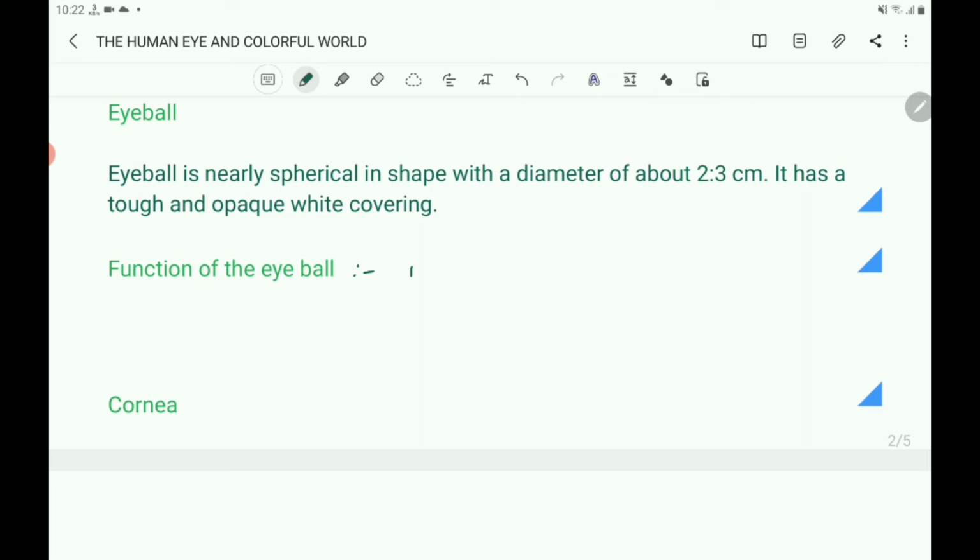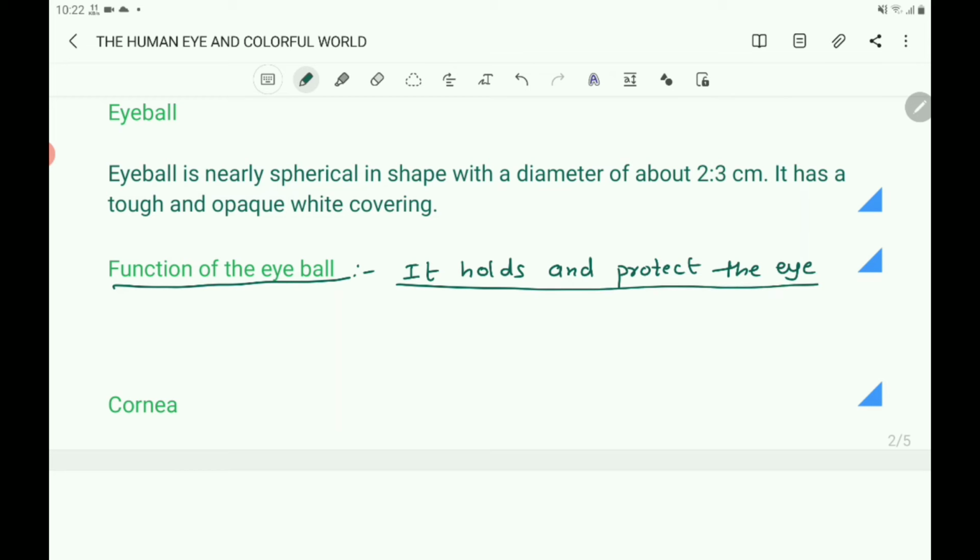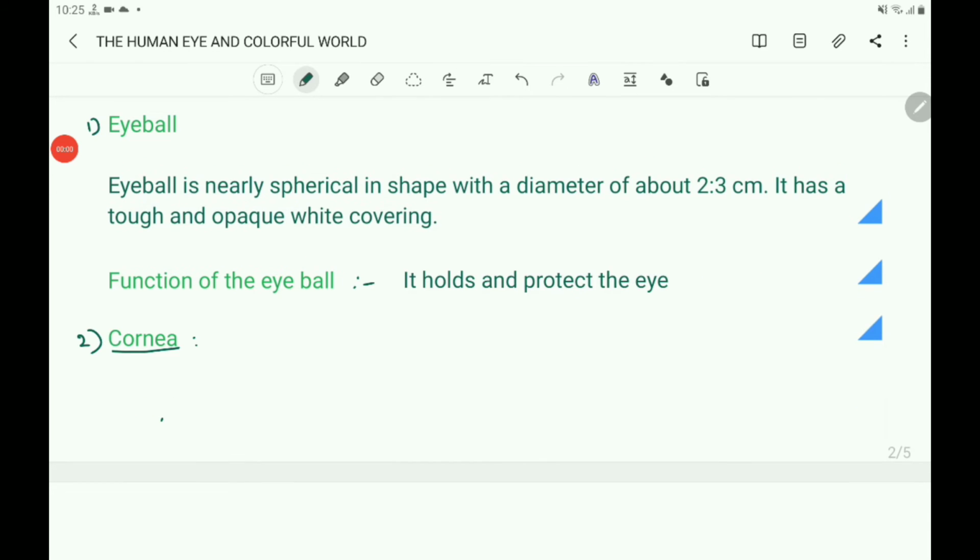So you write it holds and protects the eye. Children, write the function of the eyeball. What is the function of the sclerotic? It holds and protects the eye.